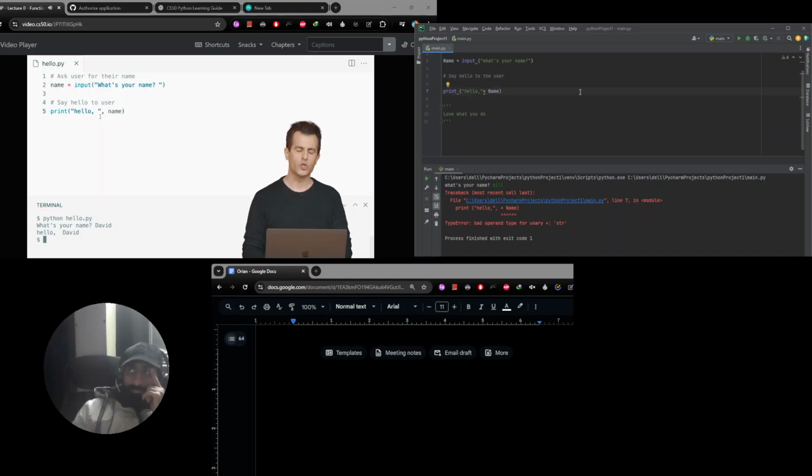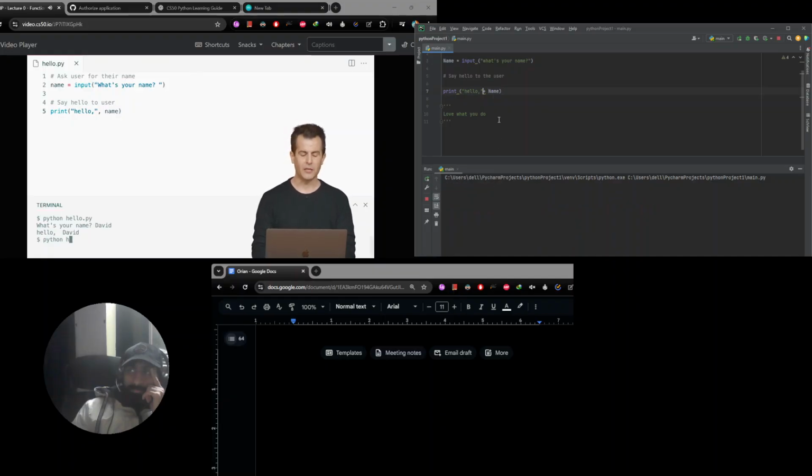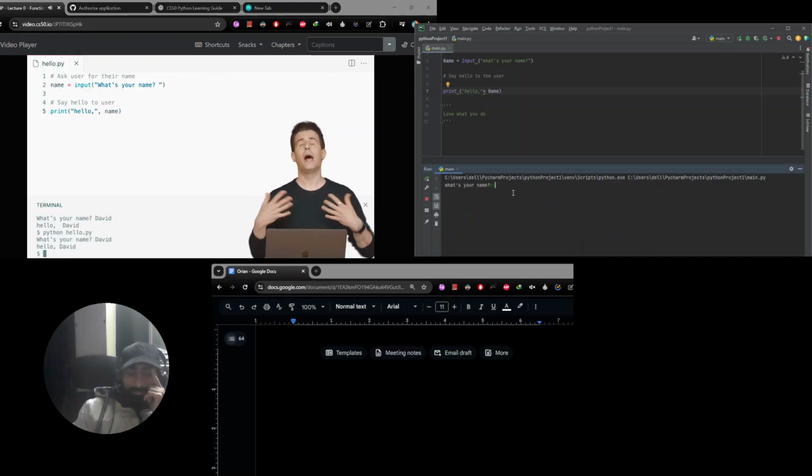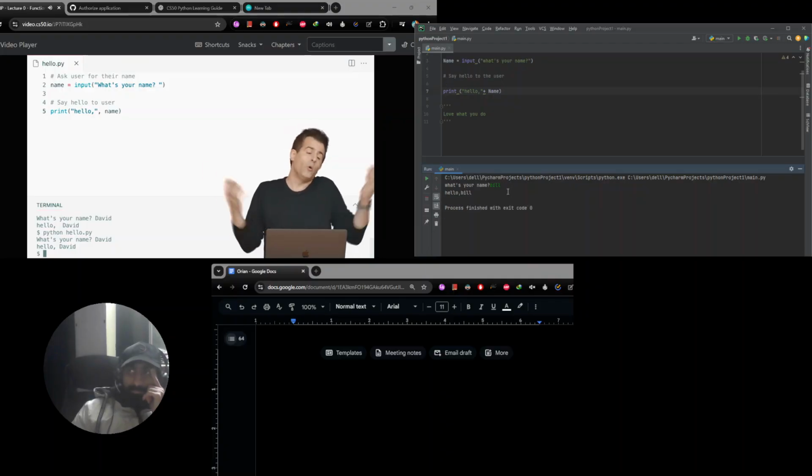So if I don't want that extra space, I don't need to pass in 1 myself. I can just do this. And now notice if I run this program again, Python of hello.py, type in my name, David. Now it looks grammatically like I might want. Now, which of these approaches is better?